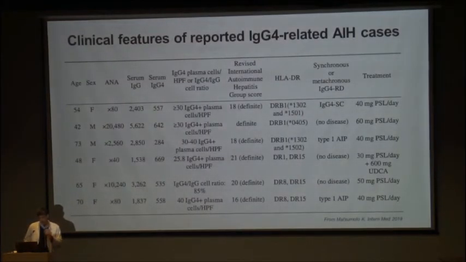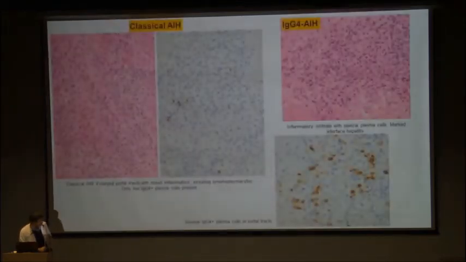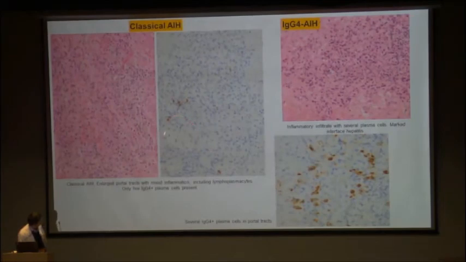Overall, this entity of IgG4 related autoimmune hepatitis, defined carefully as I will just tell you the criteria, is a rare disease. Till date, only 6 patients have been carefully characterized, all from Japan. And I have got this table from last year's paper, but we'll go through the criteria here. This is the pathology of a classical autoimmune hepatitis. This is the pathology of an IgG4 AIH.